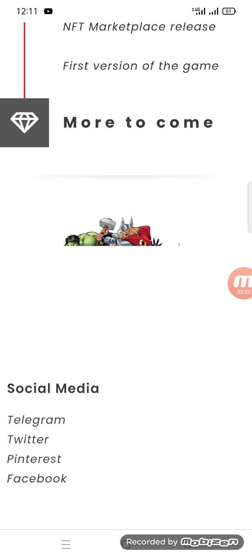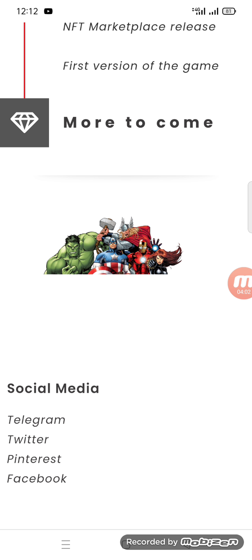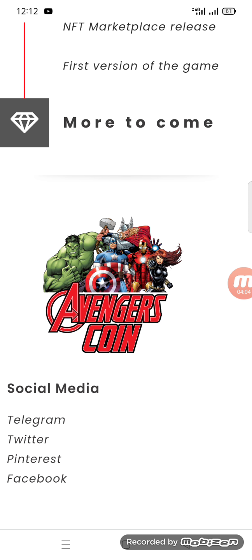If you want to join their social media, you can join their social medias, and I request you, please join their social media so you can join their giveaways and other things.